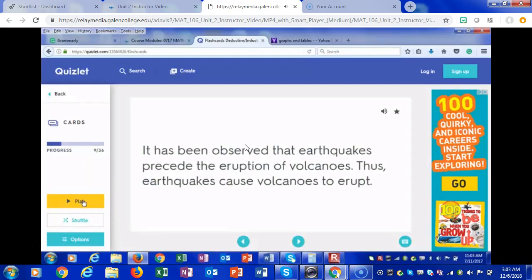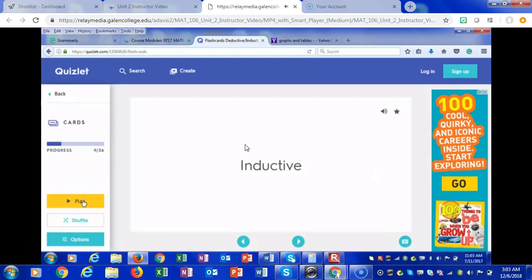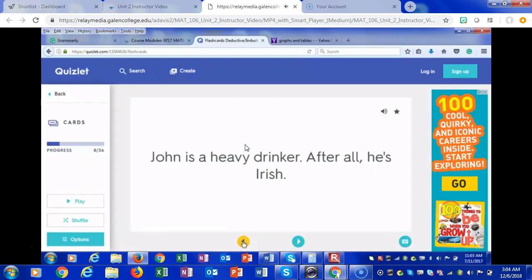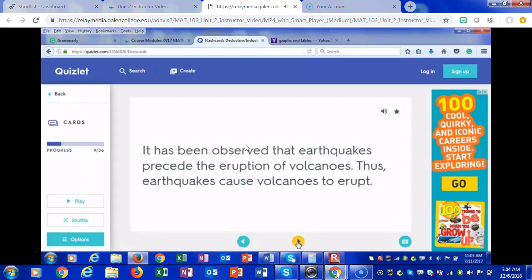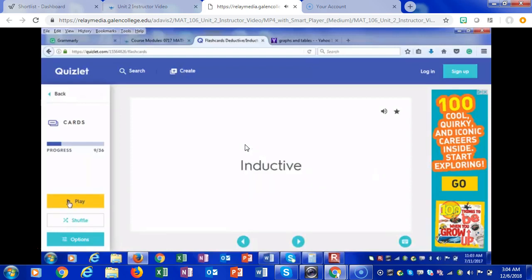It has been observed that earthquakes precede the eruption of volcanoes. Thus, earthquakes cause volcanoes to erupt. Is this a pattern that earthquakes precede the eruption of volcanoes, or is this logic? Inductive or deductive? I would have to say inductive, based on the word precede. It is inductive.